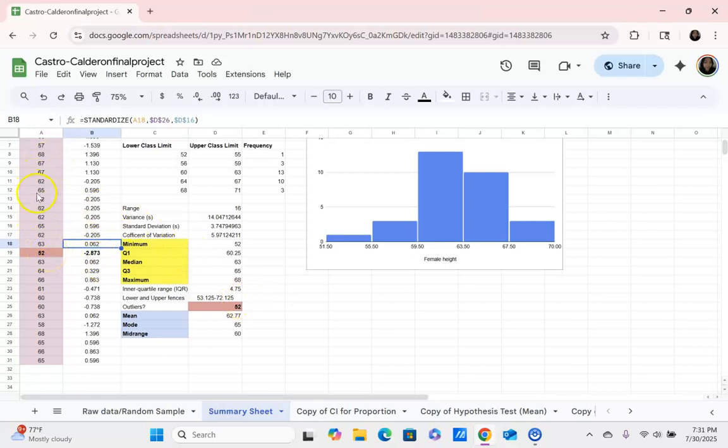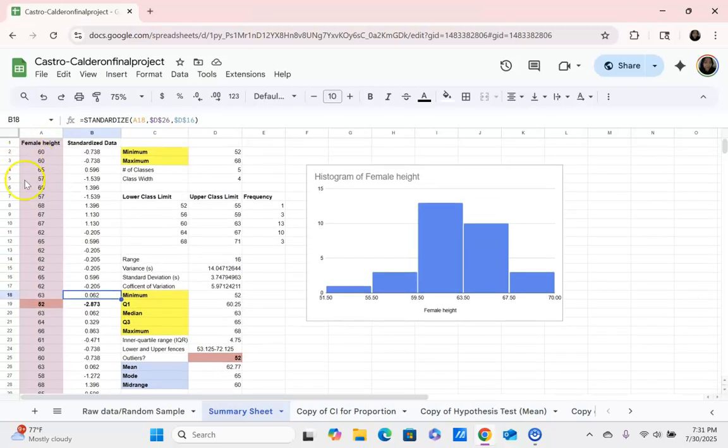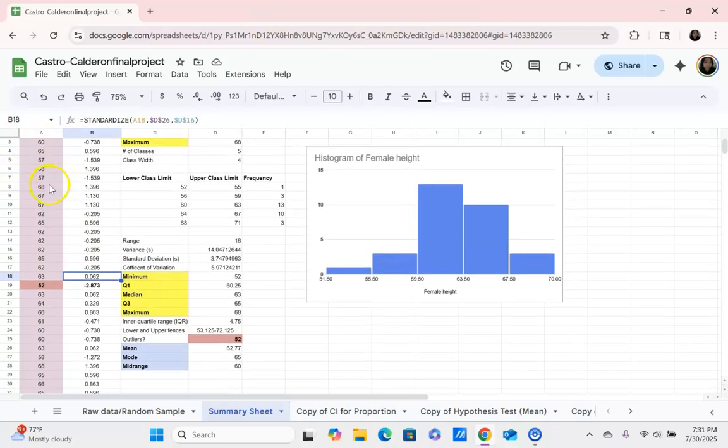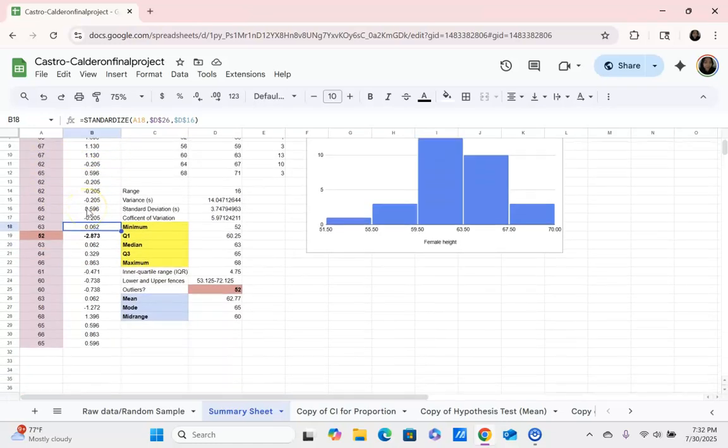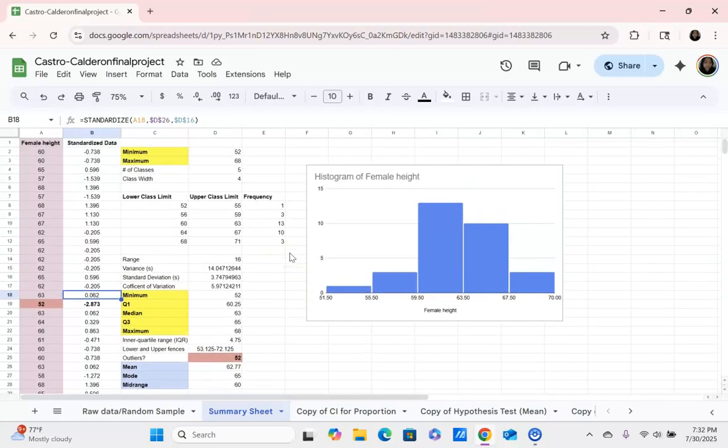So one out of my 30 heights, which is 3.33% of my data, falls beyond 2 standard deviations from the mean, but the rest, the other 29 female heights, 96% fall within 2 standard deviations above or below the mean. My sample obviously exceeds that rule.